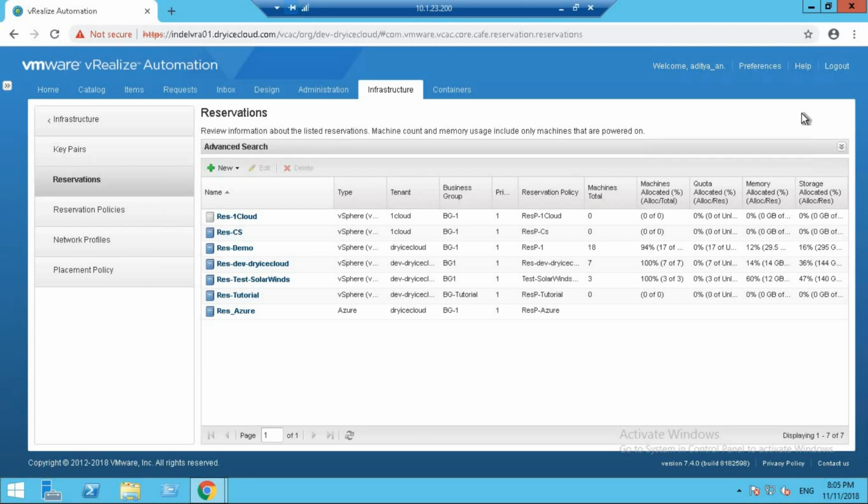So we discussed network profile, we discussed reservations, we discussed reservation policies, business group, machine prefixes, fabric groups, fabrics. That was a lot of stuff. We discussed a lot of stuff.